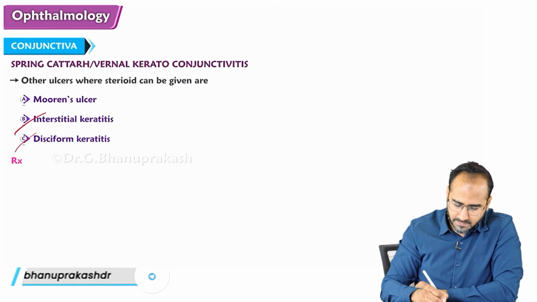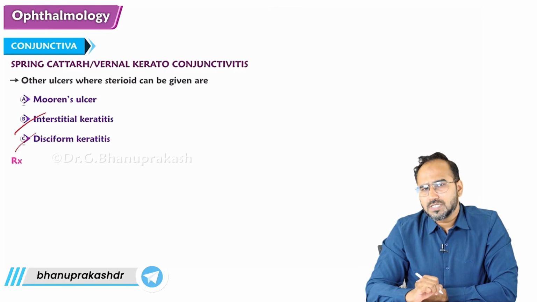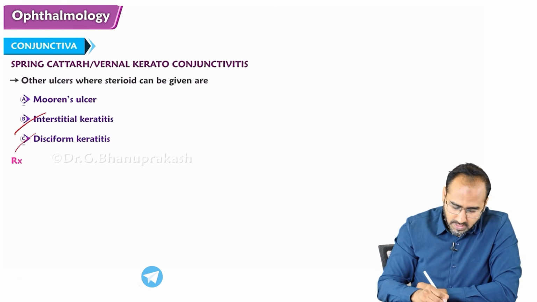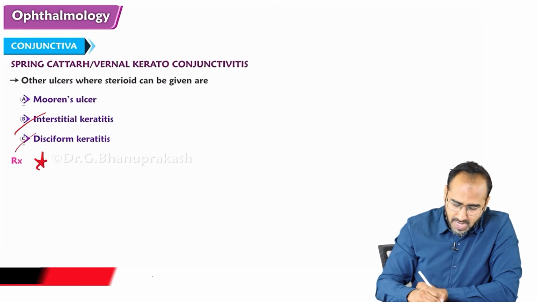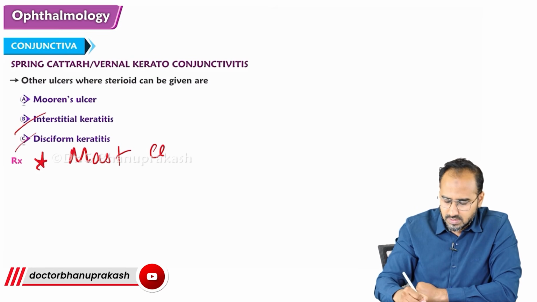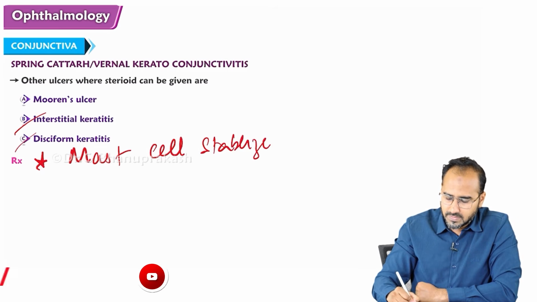We need to give some mast cell stabilizer, such as sodium cromoglycate.